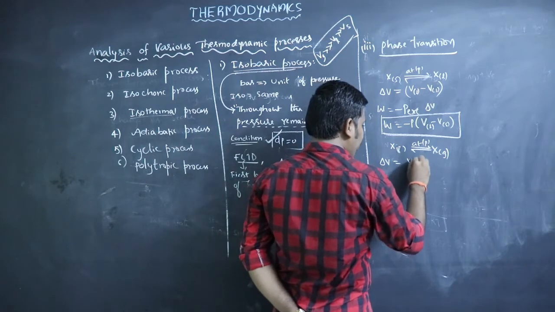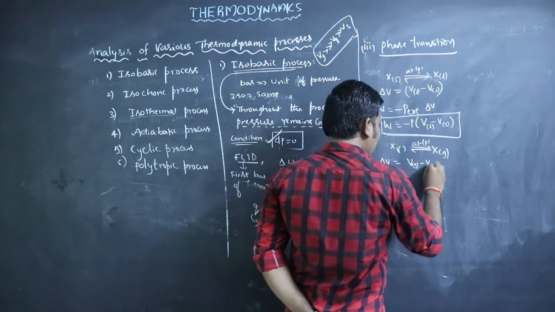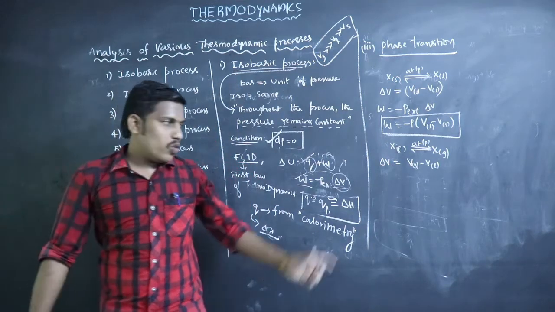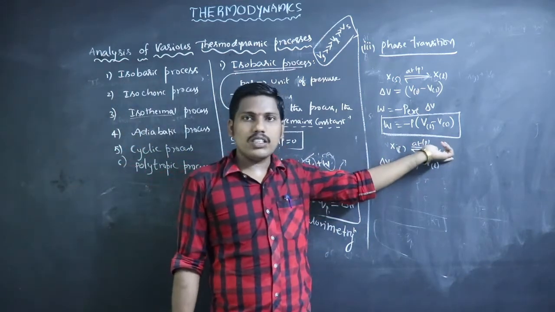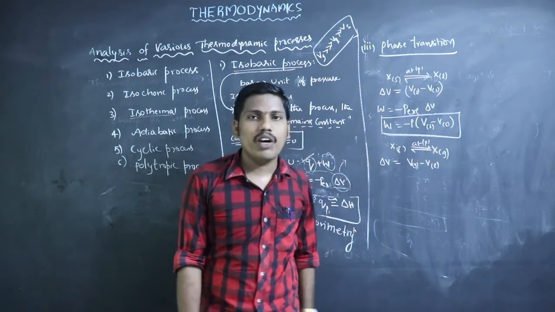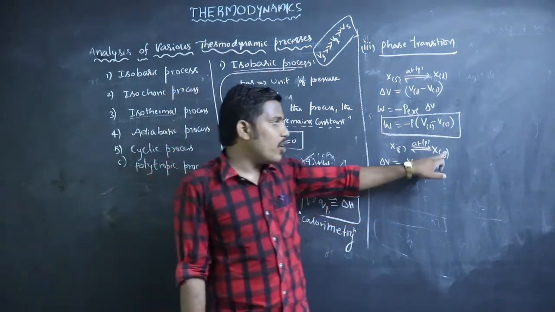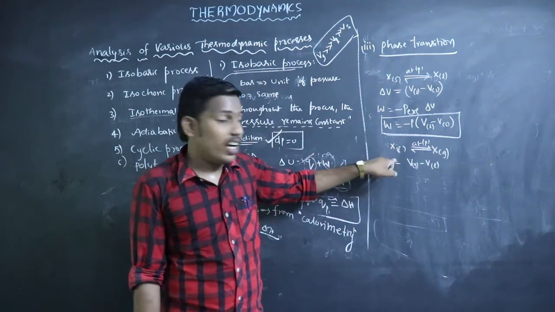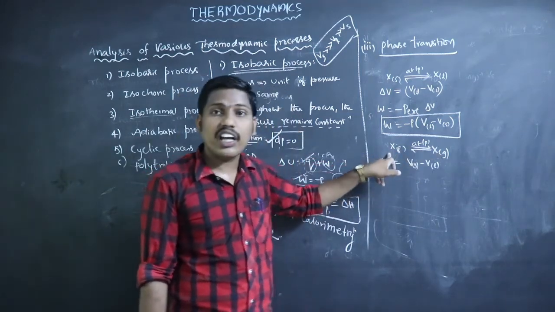So volume of gas minus volume of liquid, because volume change is the volume of products minus the volume of reactant. Here the product is gas and the reactant is liquid.